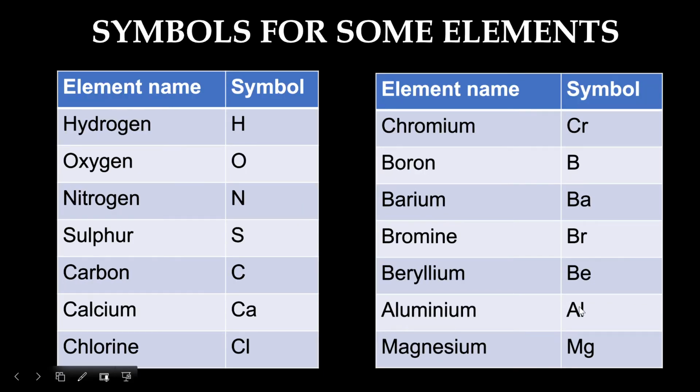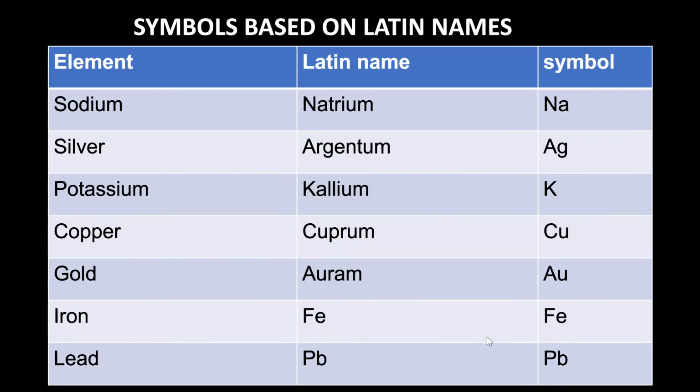Aluminium, Al. Magnesium, Mg. Likewise, you have got many other symbols which are represented either by their first letter or by their first 2 letters. There are certain symbols which are based on their Latin names. For example, sodium. Okay, children. Sodium, the symbol of sodium is Na, which is based on its Latin name. Latin name of sodium is natrium.